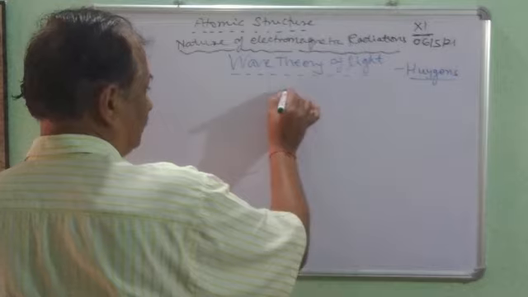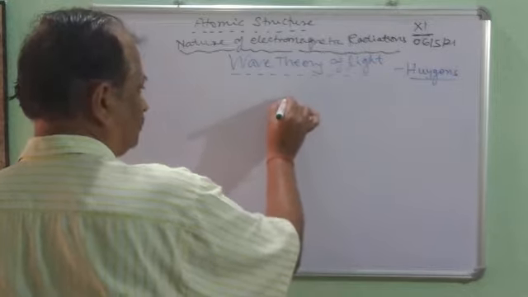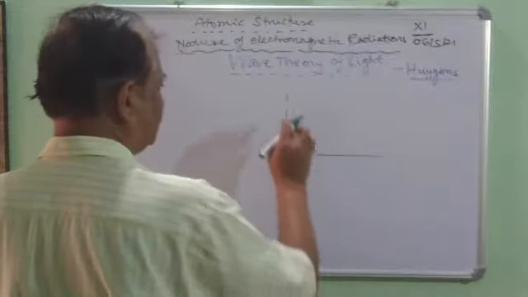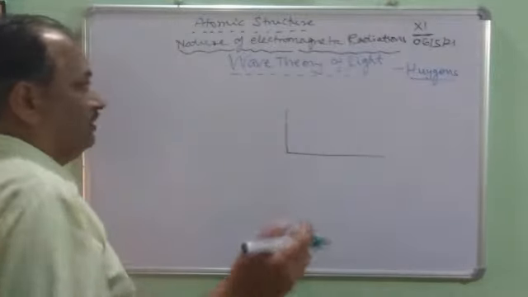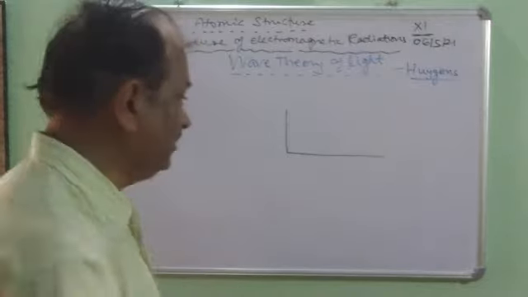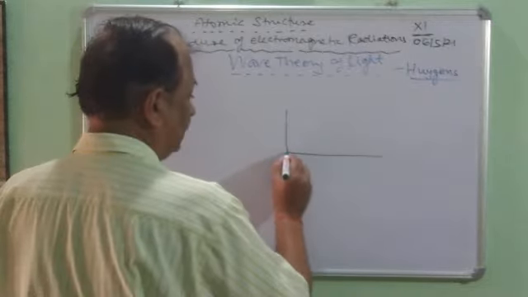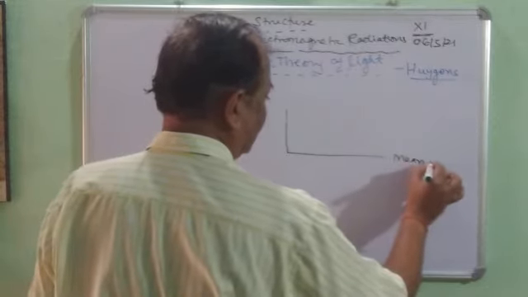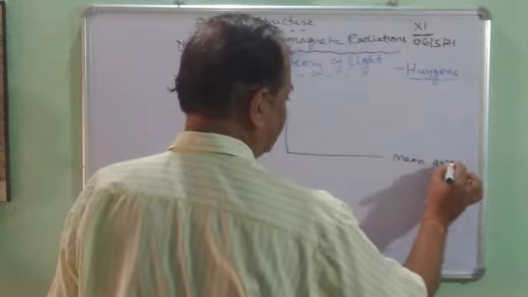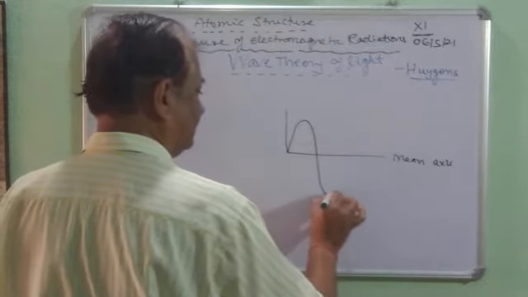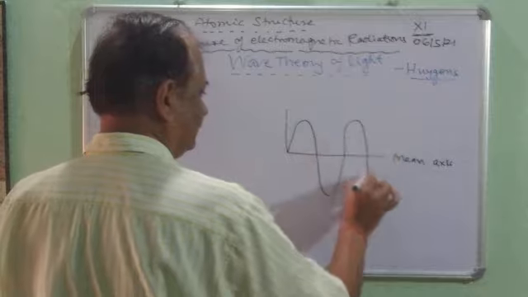So coming to the features of the wave motion, this wave theory is there to explain the different aspects of light. See here, if there is a mean axis, there is a crest and a trough like this.